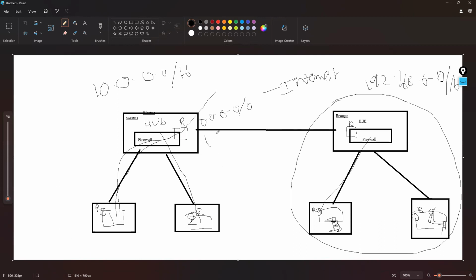So any traffic generated should go to this firewall IP address.